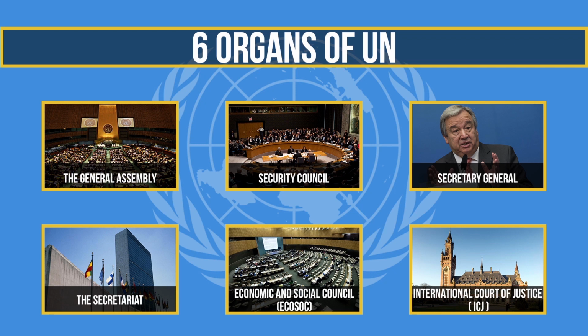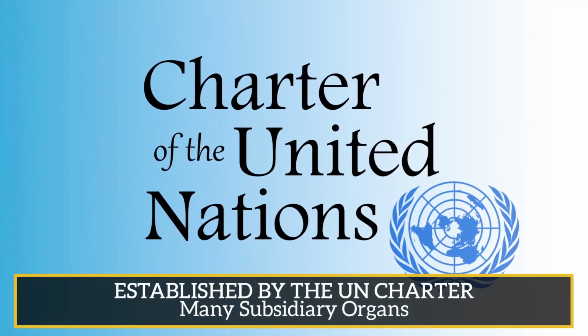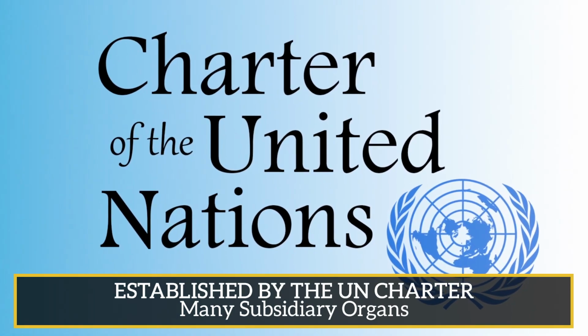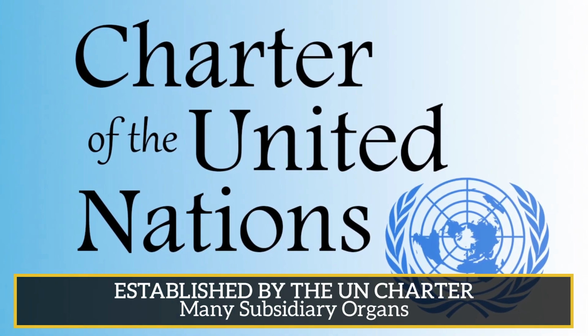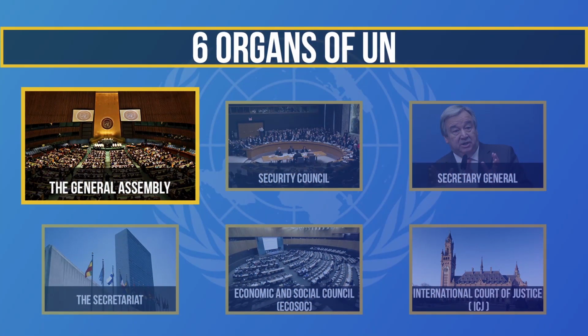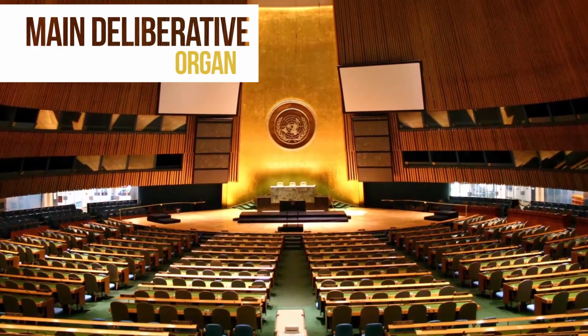Let's look at the main bodies now. The United Nations main bodies are established by the UN Charter. Underneath these bodies are many subsidiary organizations. Number 1 in the list is the General Assembly. The General Assembly is the main deliberative organ of the United Nations.